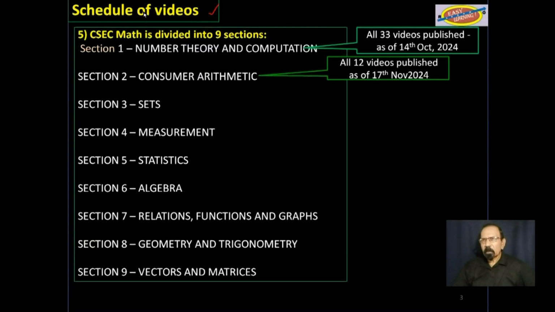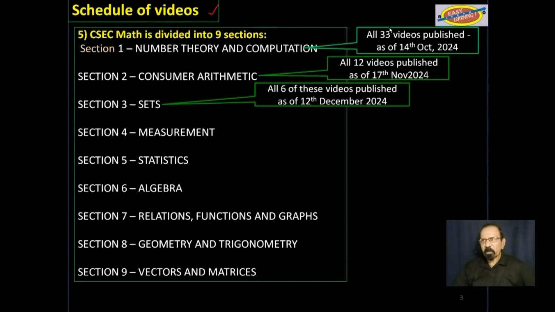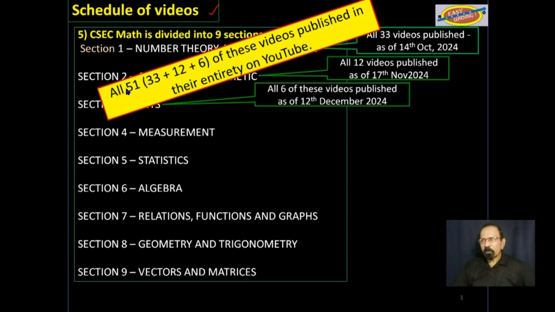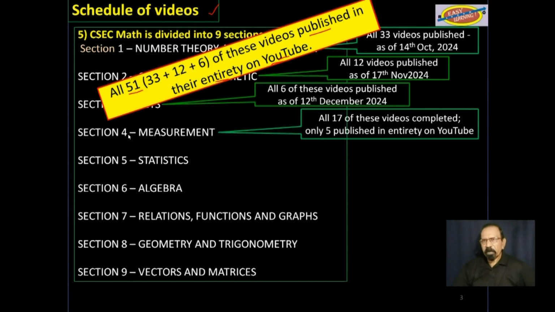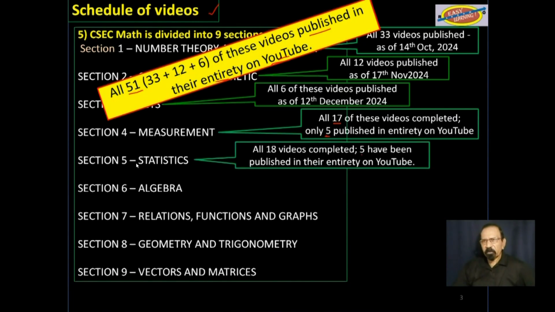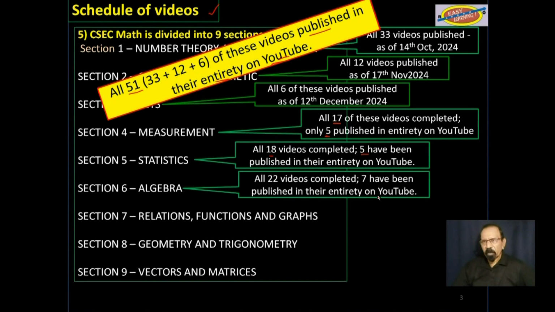Schedule of videos. By now you are aware that these three sections, 1 to 3, all 51 of those videos have been published in their entirety on YouTube. Please make good use of them. Section 4, measurement: 5 of those have been published on YouTube in their entirety out of 17. Section 5, statistics: 5 of those have been published in their entirety on YouTube out of 18. Section 6, algebra: out of 22 videos, 7 have been published in their entirety on YouTube.